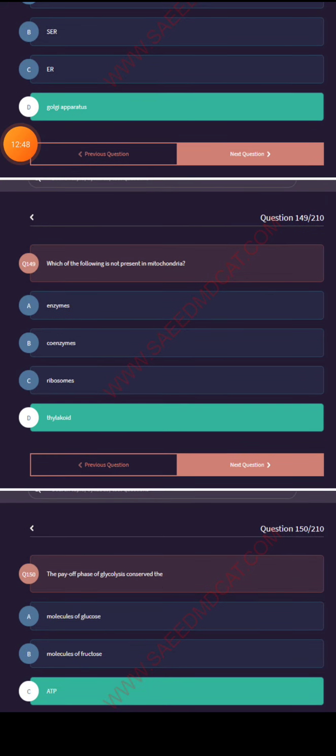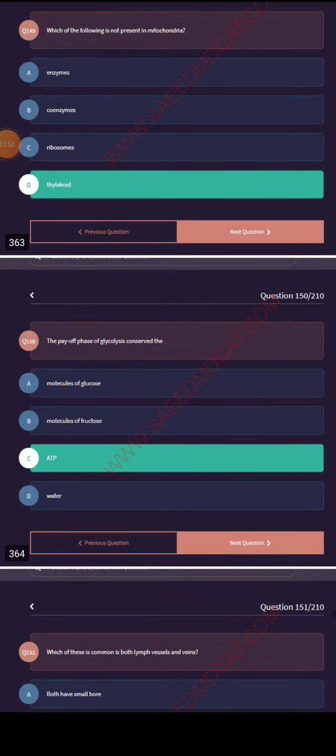Which of the following is not present in mitochondria? Thylakoid. The payoff phase of glycolysis conserves the ATP.